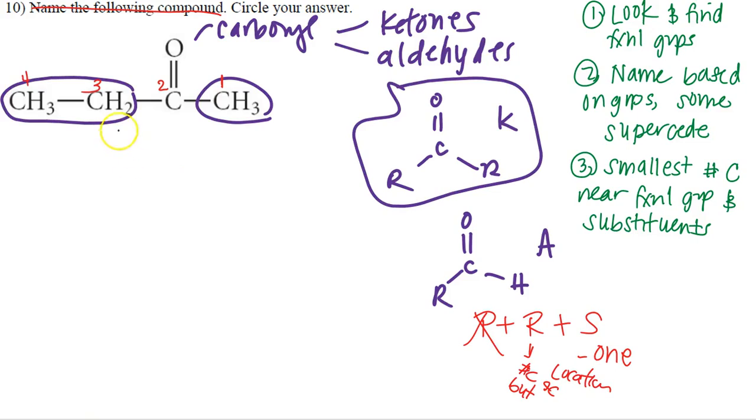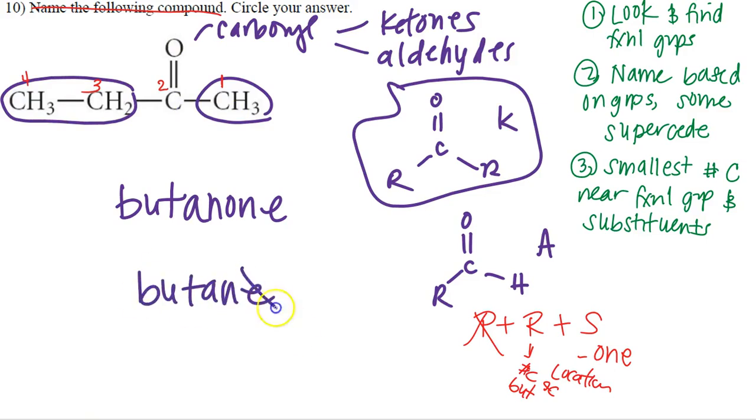All right, so this is butane. Well, we know this is but- because it's 4 carbons. So it's going to be butanone. And how did I say it was butane? Because it's only going to be carbon-carbon single bonds, and then we have the carbonyl group here. So really you have butane, and then with ketones, you drop the E. So you're going to keep the butan-, and then you're going to add the -one on it.